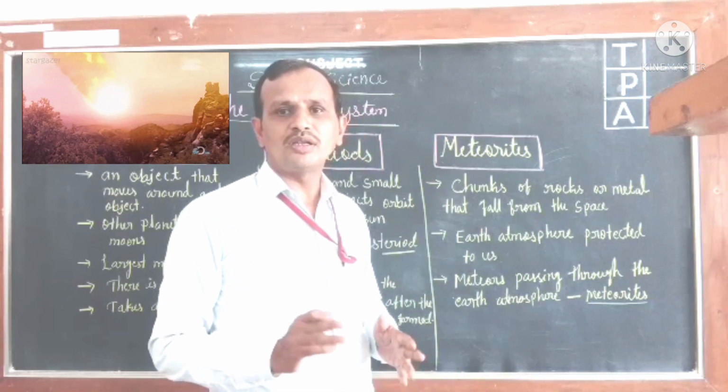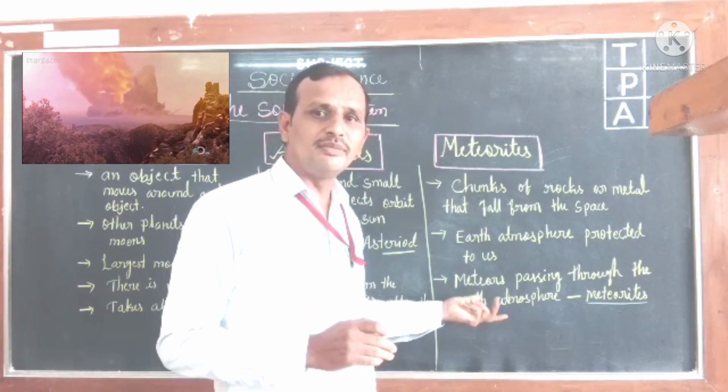I hope you all understand about meteors and meteorites.